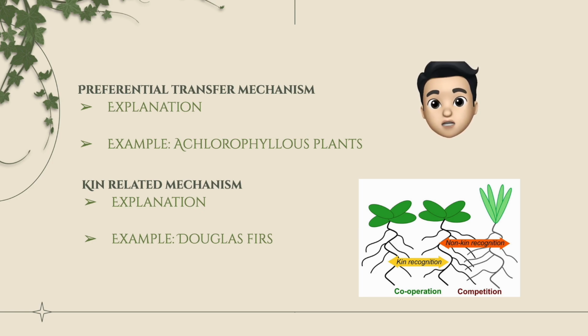In kinship relationships, the relatedness of two plants may affect the uptake or transport of nutrients by changing their root growth and resulting mycorrhizal formation. For example, more carbon has been found to be exchanged between the roots of two closely related Douglas firs sharing a network compared to more distantly related roots.